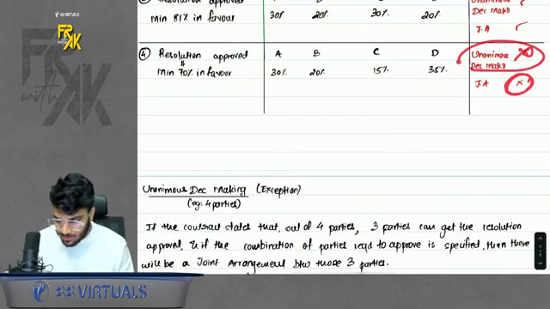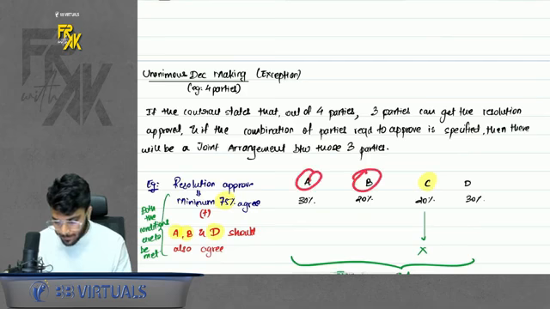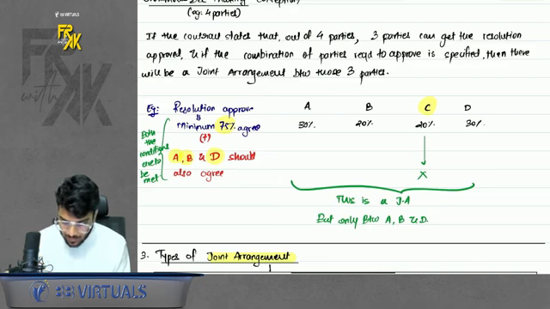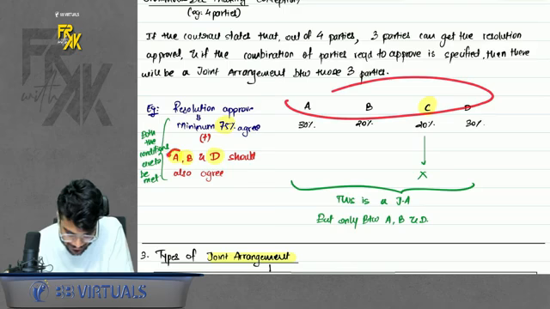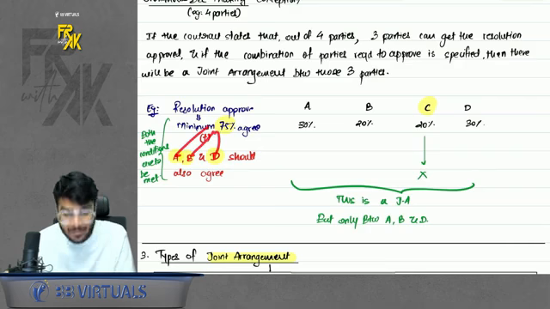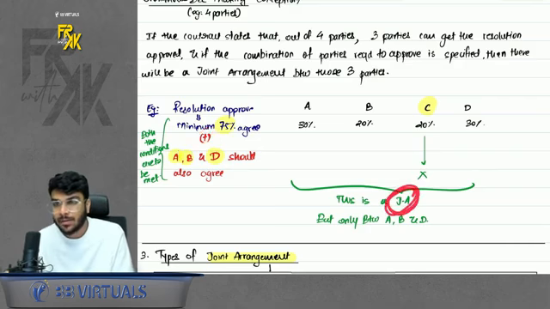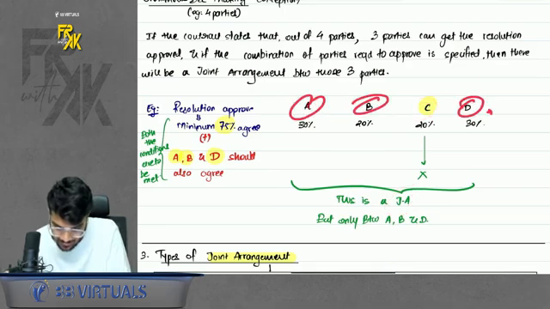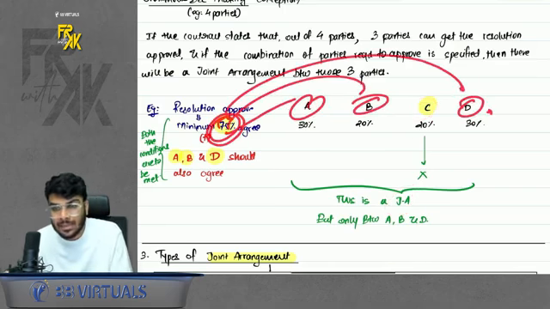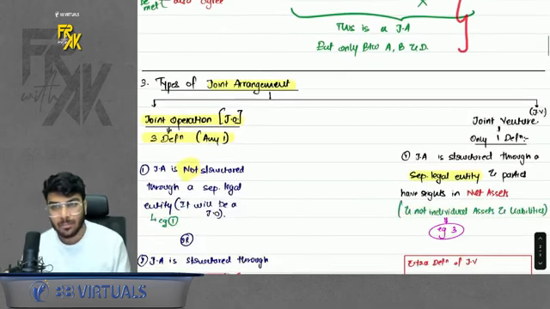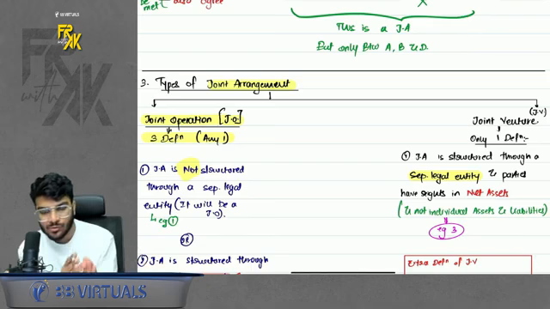But there is an exception to unanimous decision making. Sometimes there are four parties, and any three parties can achieve the percentage of agreement. But if it is defined that you have to agree this much percentage, and out of these four, these three parties should agree, if the combination of parties who should achieve the 75% has been defined, then in this case it will be a joint arrangement, but not between four parties, only between the three parties A, B and D. Because here 75% can be achieved by only three parties, and who are those three parties has been defined. So it is a joint arrangement, but only between A, B and D. We understood what is a joint arrangement.